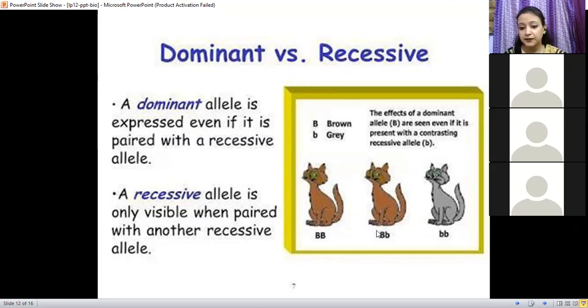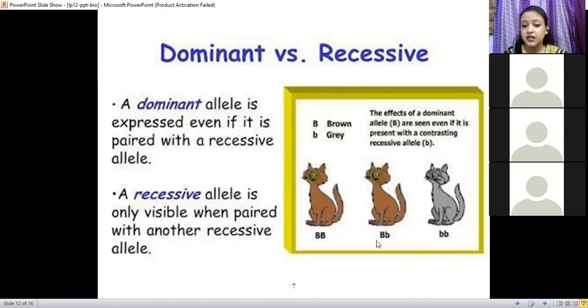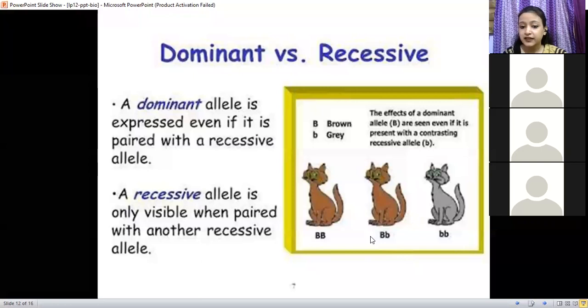That is the capital B. So it is dominant. It is expressing itself even in the presence of the other allele. Is it clear? If an allele expresses its characteristics even in the presence of some other allele, then it is known as a dominant allele.